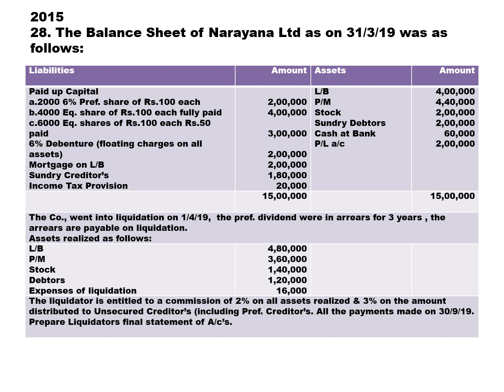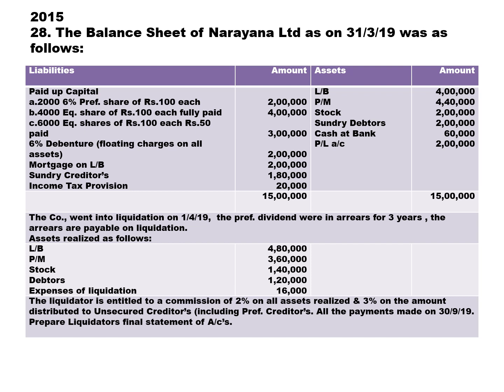We have 2,000 6% preference shares of rupees 100 each, 2 lakh. Then we get capital 2 lakh and rate of dividend is 6%. And preference dividends are in arrears for 3 years. Then we get preference dividend 36,000, so 36,000 dividend is pending: 2 lakh into 6% into 3 years. Then 4,000 equity shares of rupees 100 each, fully paid. Then we have 6,000 equity shares of rupees 100 each, 50 paid.